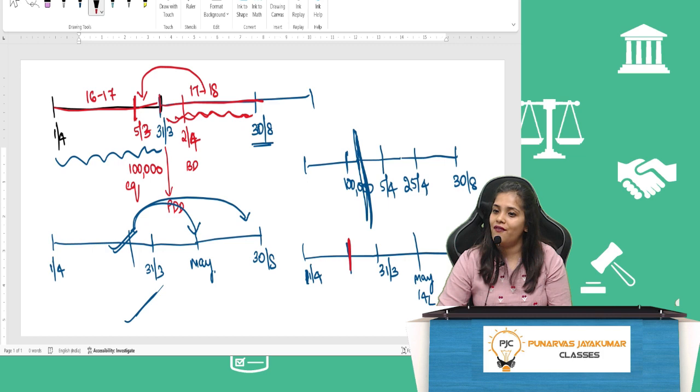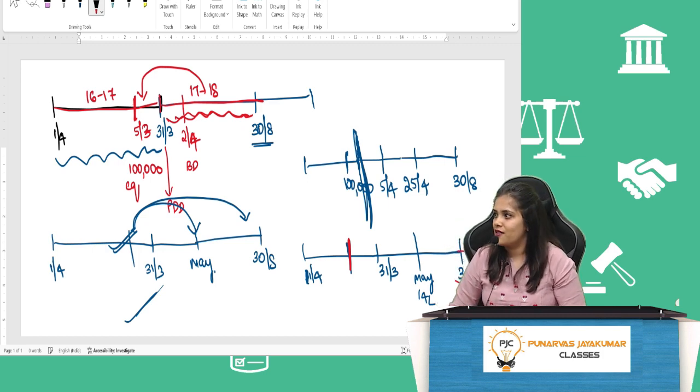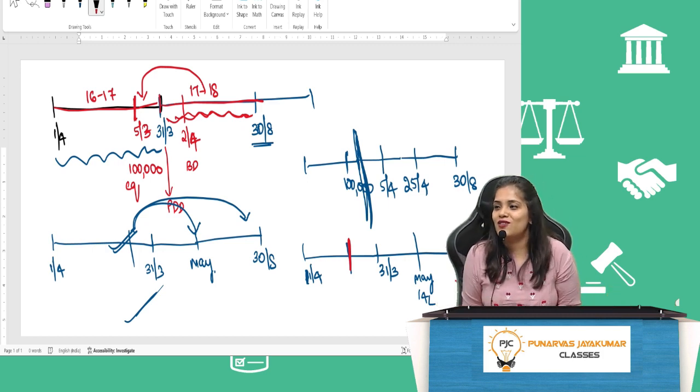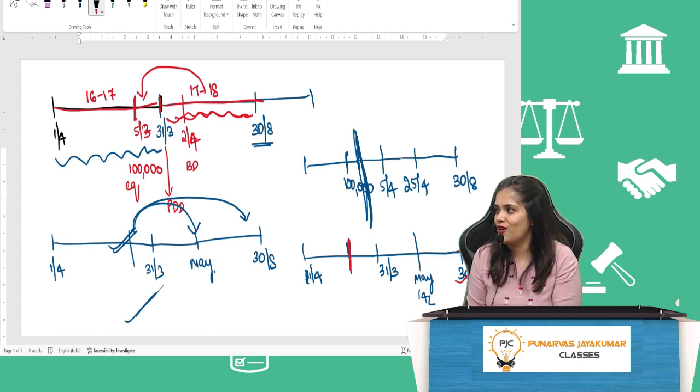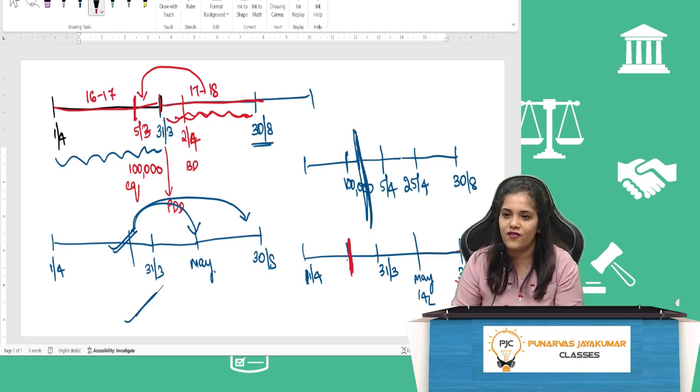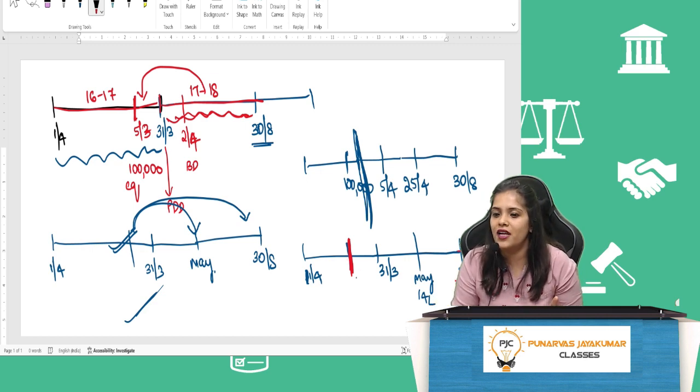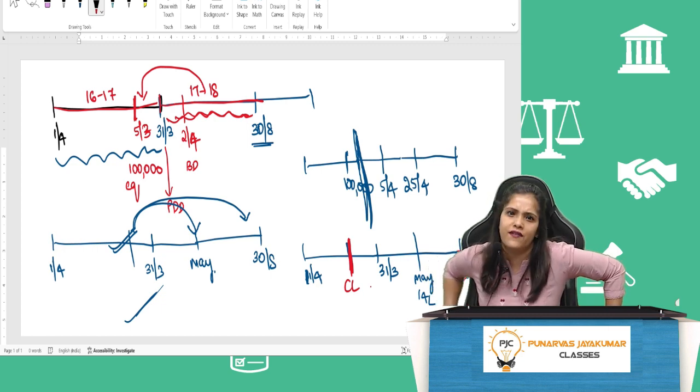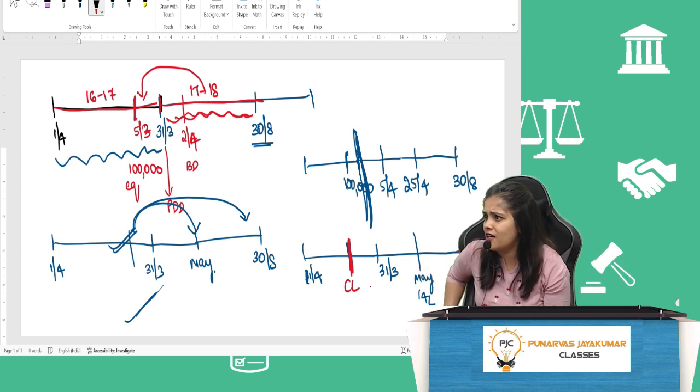Settlement happened after the financial statements are approved. So it is not covered under the aspect of AS4 only. No, it is not covered. Now see, when the case was filed against us, it would already be our contingent liability. Disclose that as a footnote. No, we have discussed contingent liability is disclosed as a footnote.